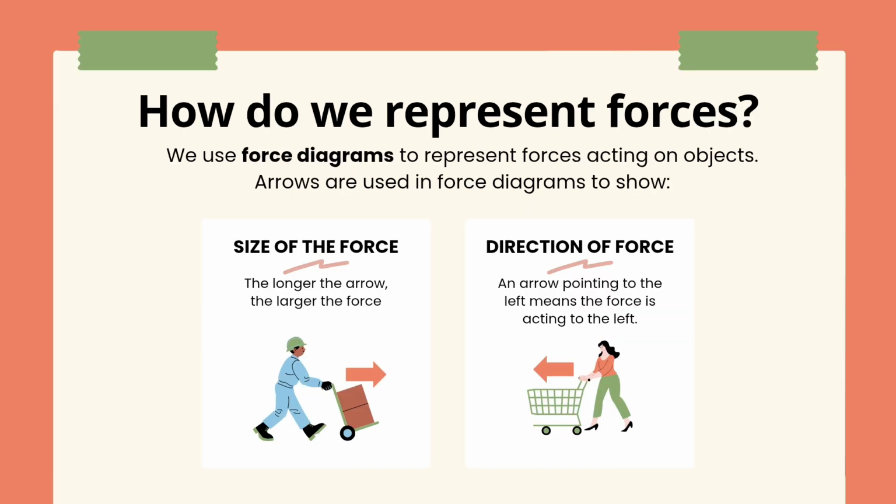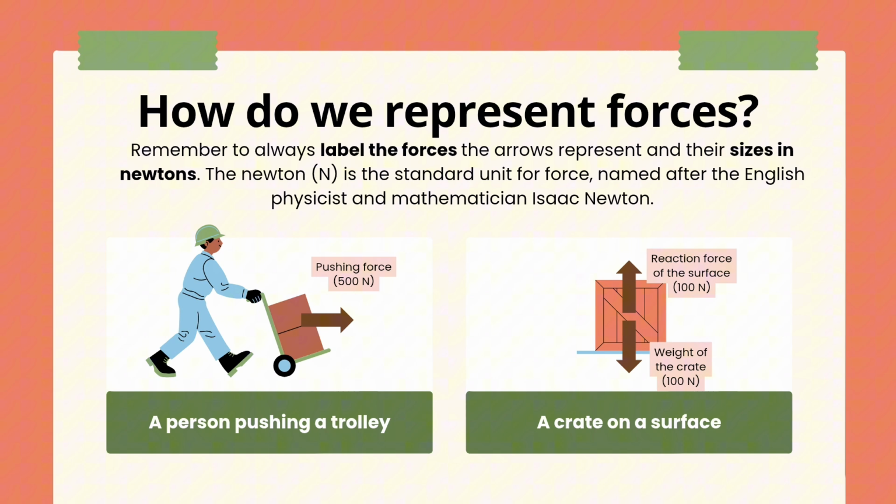Scientists use force diagrams to represent forces acting on objects. In these diagrams, arrows are used to show the size and direction of forces. A longer arrow means a larger force, while the direction of the arrow shows where the force is acting. Forces are measured in units called newtons, written as N. This unit is named after the famous scientist Isaac Newton.